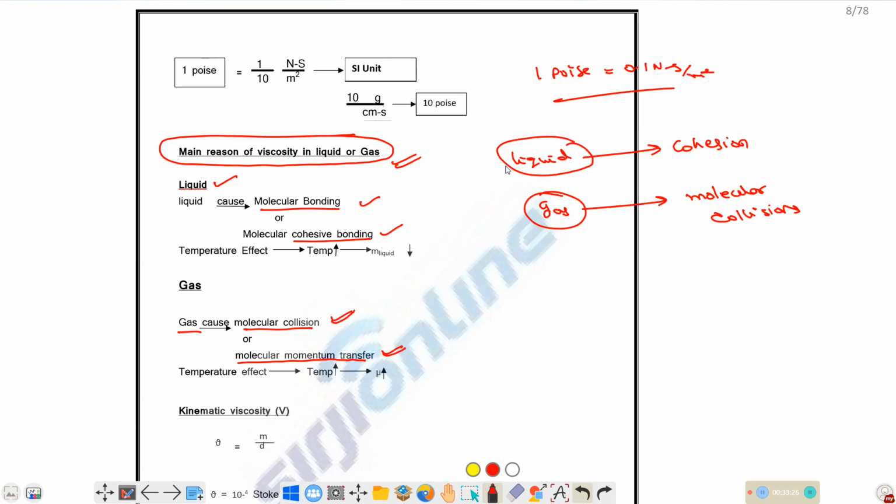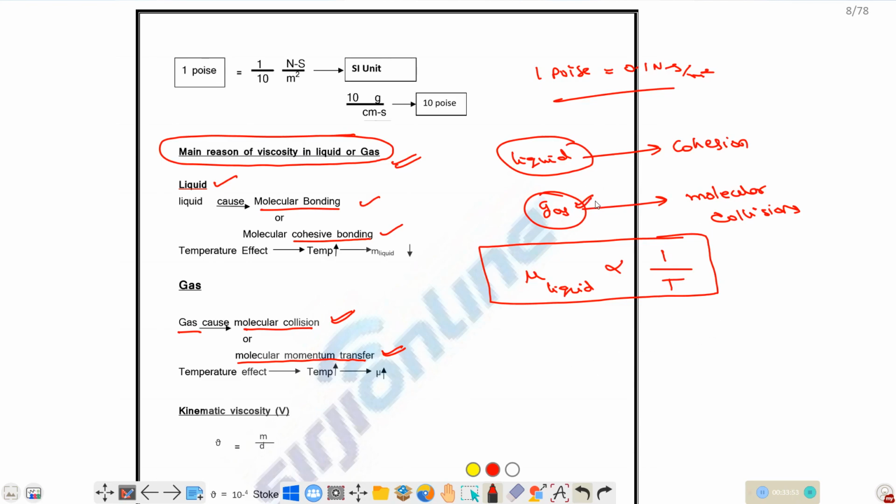After that, how does this viscosity vary with respect to temperature? If you increase the temperature, the cohesive forces will weaken. Due to the cohesive forces weakening, the viscosity of the liquid will decrease. So with respect to temperature, the viscosity of the liquid is inversely proportional. In case of gases, what will happen?